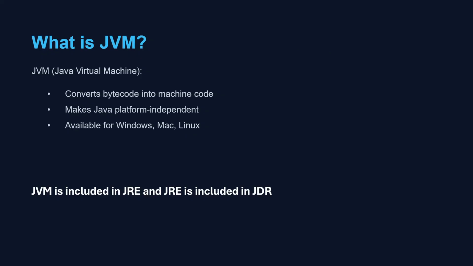JVM is included in JRE, which is Java Runtime Environment. It contains all the libraries to execute a Java bytecode. Java compiler, that is Javac, is not included in JRE, so you cannot compile a Java program into bytecode using JRE. To compile a Java program into bytecode, JDK, which is Java Development Kit, is required.